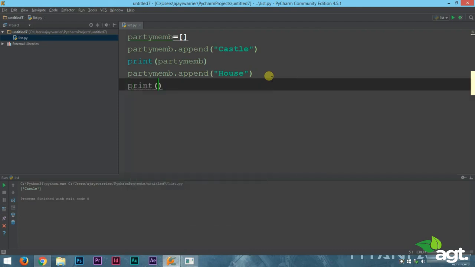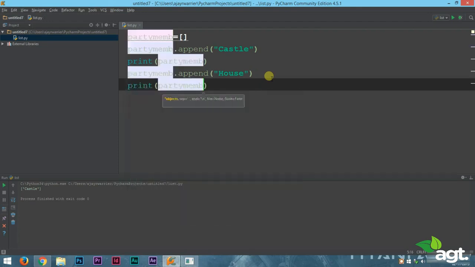and we'll print it again to see what happens. Now let's run this. First we had an empty list, then we added Castle to it, and then we added House to it. Append is used to add a new element into our list. So we added two elements into our list using the append keyword. I guess the usage of append is clear to you.